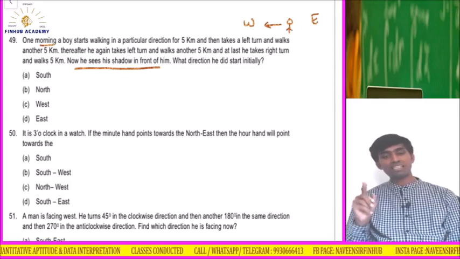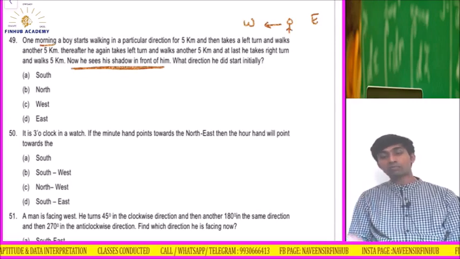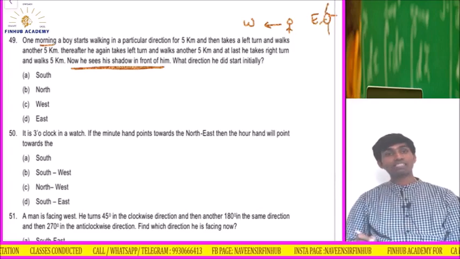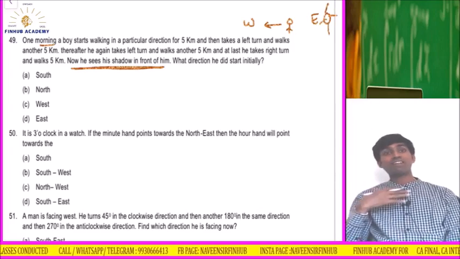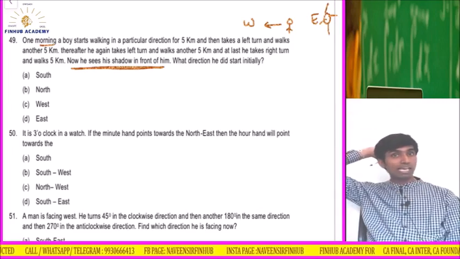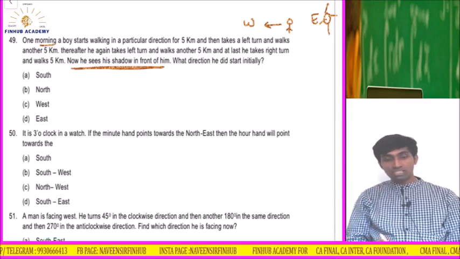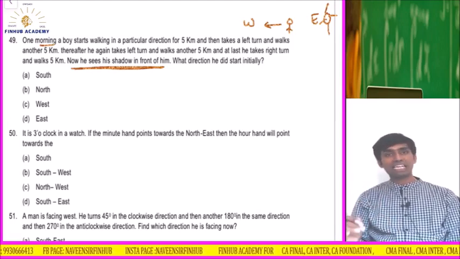So at the end he should face west, because the sun rises from the east. If I can see the shadow in front, that means the sun is behind. That means he is facing west at the end. So you can start with the options also, or you can directly try.